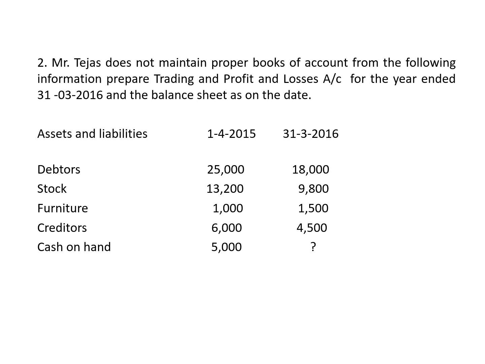Next, stock given is 13,200 opening stock, closing stock is 9,800. Opening stock will go to opening statement of affairs, and the second place is trading account. We start the trading account with opening stock, so there we will have to record the opening stock. Coming to closing stock, we should not forget to take it in the balance sheet at the last. So closing stock will go to balance sheet and the second place will be trading account, where it is by closing stock.